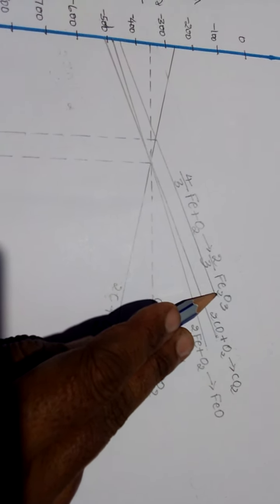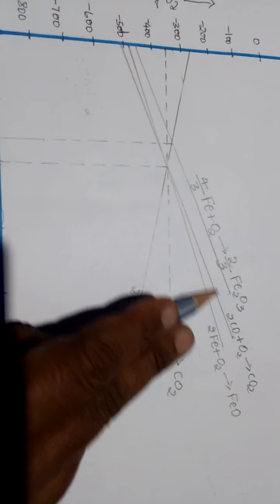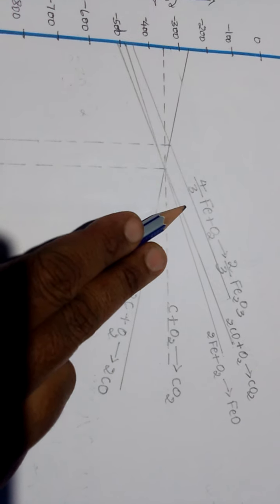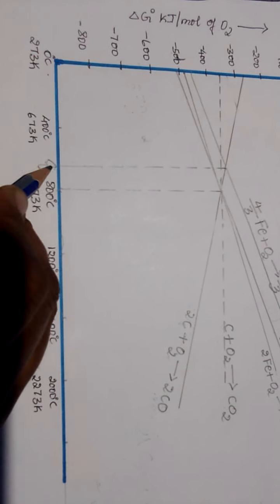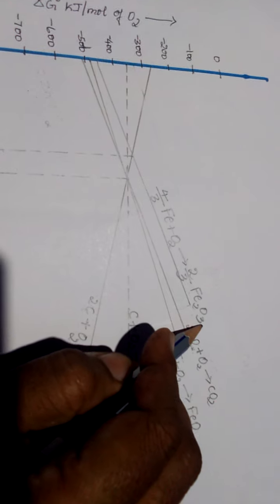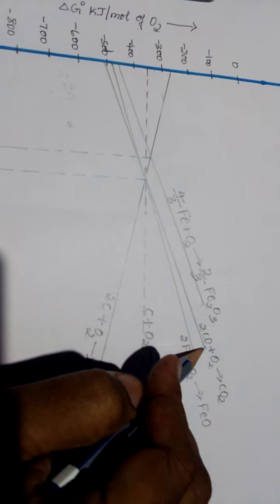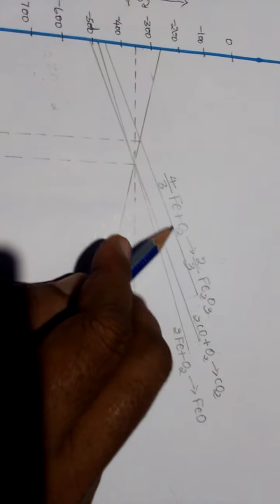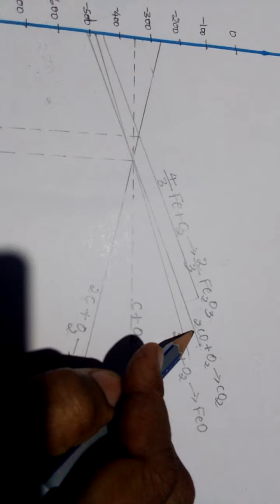The Fe2O3 line is above the carbon monoxide line above nearly 800 Kelvin. So above 800 Kelvin only, hematite ore Fe2O3 gets reduced to iron, by carbon monoxide, not coke.